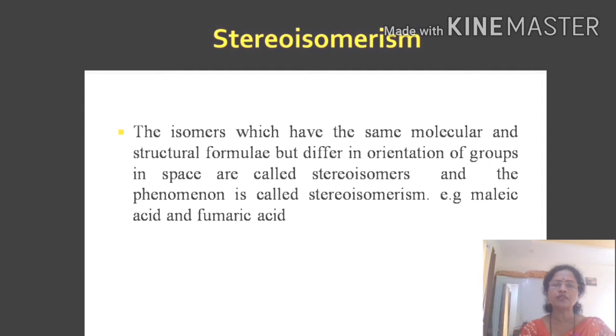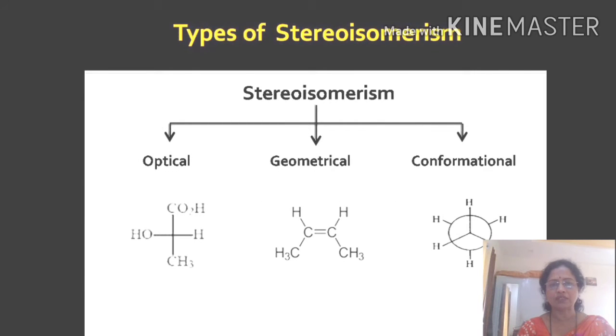The isomers which differ in the connectivity of their atoms are called constitutional isomers, while the isomers which have the same constitution of atoms but differ in their three-dimensional arrangement are called stereoisomers. And this phenomenon is called stereoisomerism.